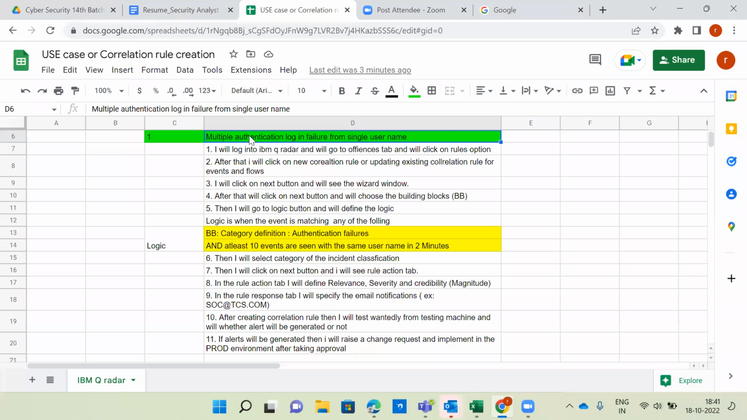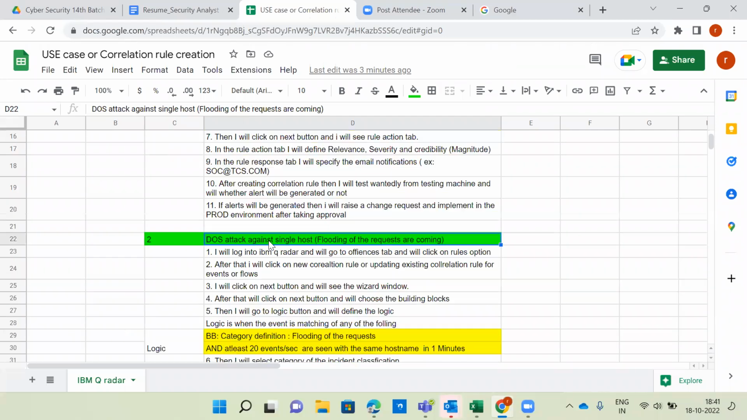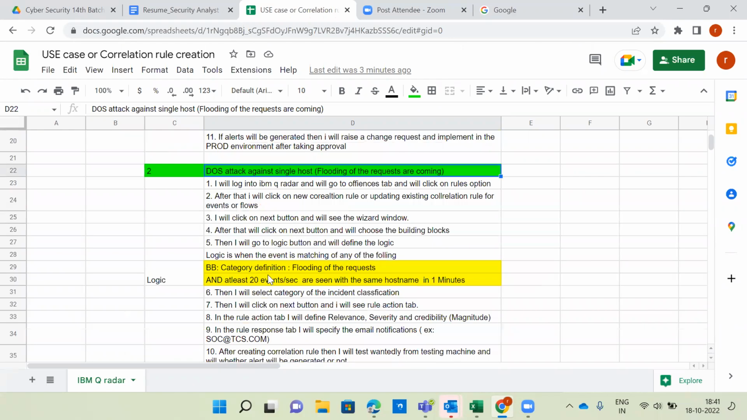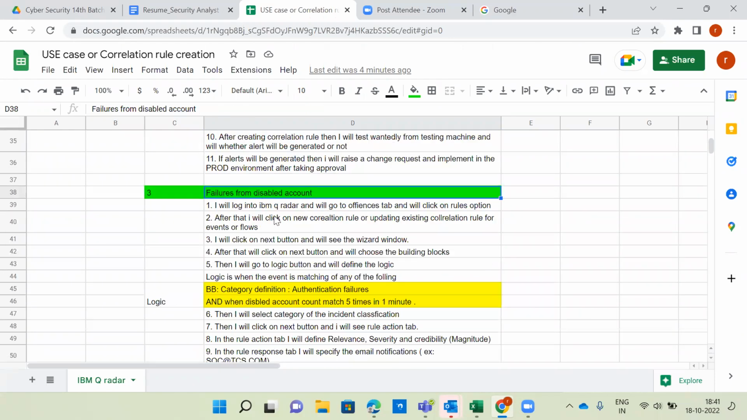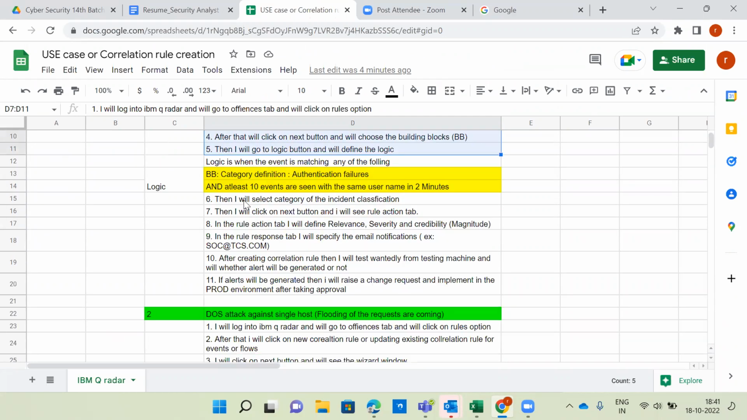Are you discussing multiple authentication login failures? Or do you want to explain a DOS attack? Or a terminated account, or maybe failures from a disabled account? Only this logic is different, the remaining steps are the same as they are. I copy pasted everything. So this logic is very important.